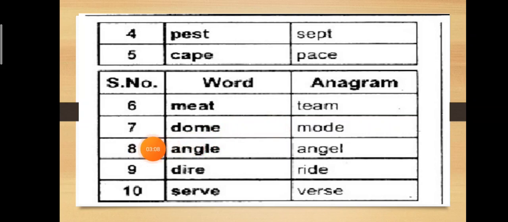The seventh word is dome. Dome. And the anagram is mode. Mode. And the next word is angle. And the anagram is angel. The next word is dire. And the new anagram word is ride. The next word is serve. And the new anagram word is verse. Verse. So hopefully you must have understood how we form an anagram.